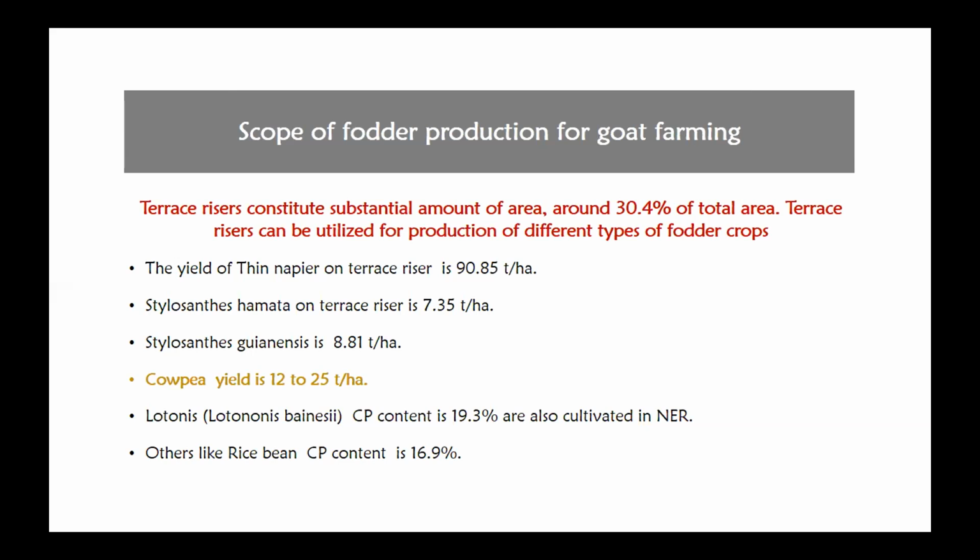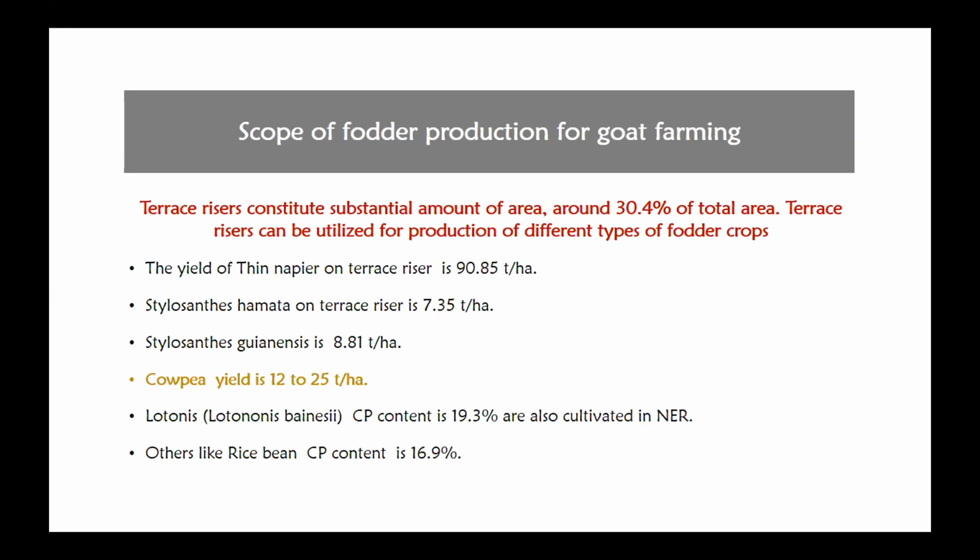The yield of thin napier on terrace riser is 90.85 ton per hectare. Then Stylosanthes hamata on terrace riser yields about 7.35 ton per hectare. Then Stylosanthes guianensis 8.81 ton per hectare. Cowpea is 12 to 25 ton per hectare.